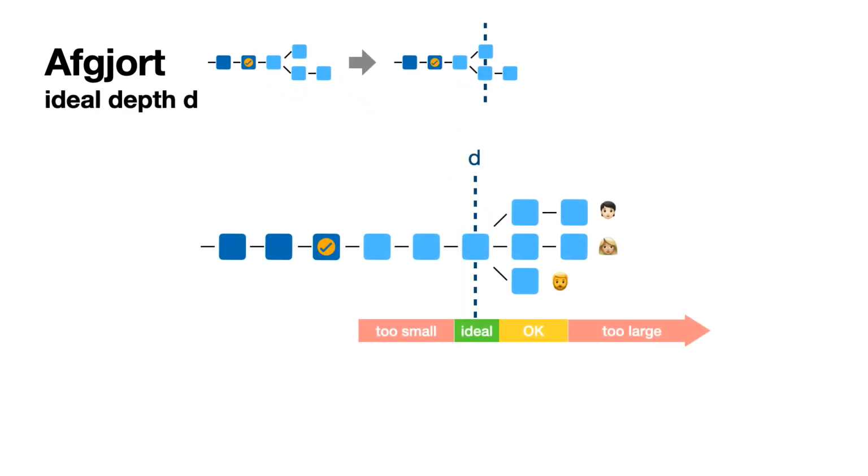So what about this ideal depth D? Well, if you look here at our example, you can see our three honest parties and their common prefix. So ideally we would set D right at the end of the common prefix. The intuition here is that this would ensure that we are up to date. And it's also nice because here we already have agreement. So if we vote on a candidate, there is only one candidate, so finalization should be pretty fast.